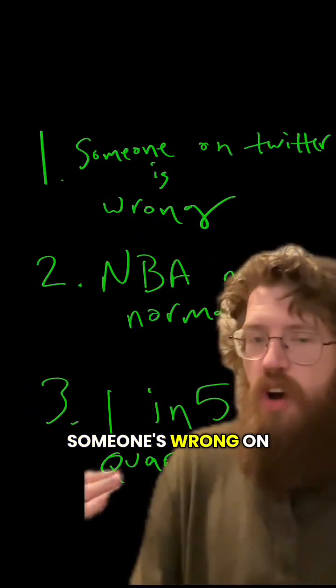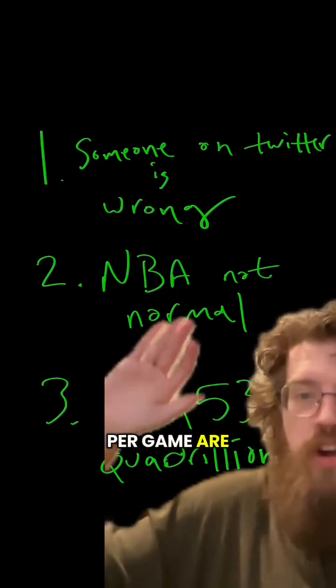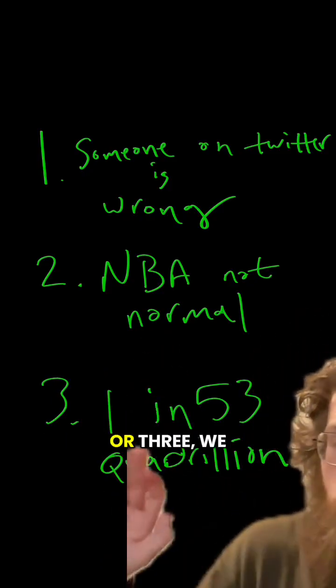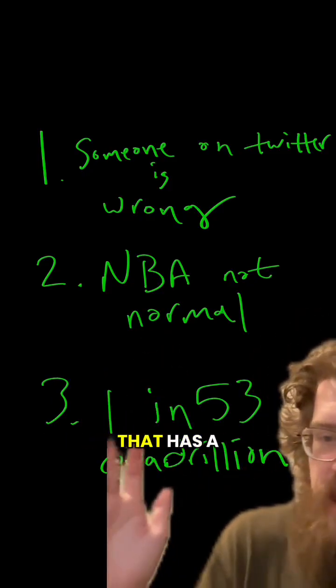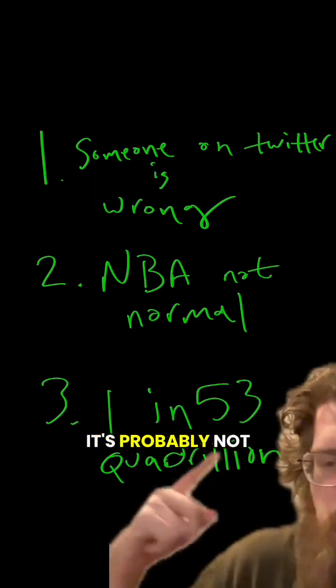One, someone's wrong on Twitter. Two, NBA points per game are not normally distributed. Or three, we just witnessed an event that has a 1 in 53 quadrillion chance. Whoa! Okay, it's probably not number three.